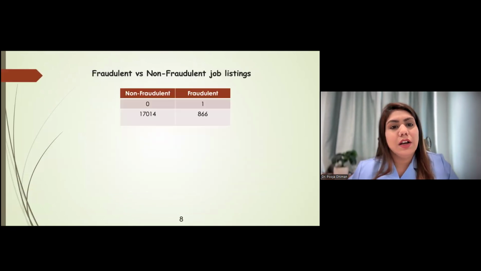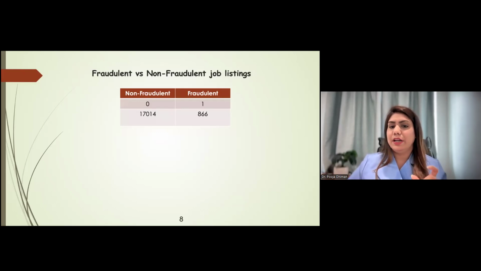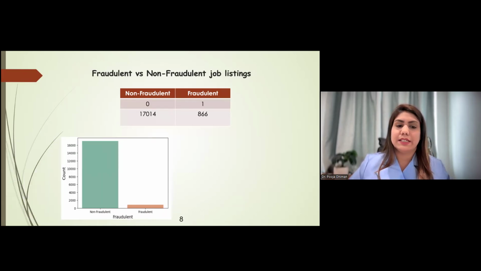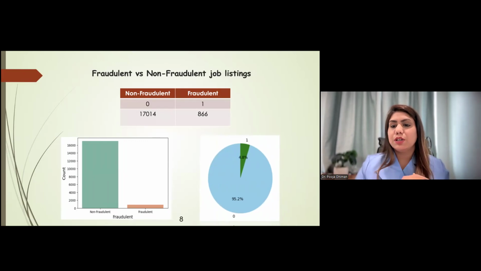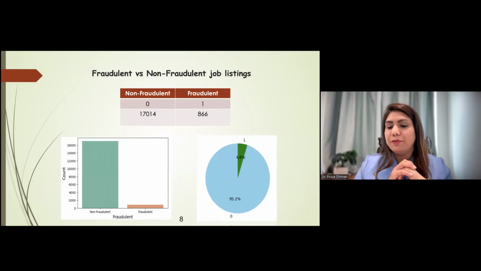Let's start. Fraudulent and non-fraudulent jobs are distributed in this. So there is a very small part of the jobs in the category of fraudulent, that is 866. So here we can see that there is an imbalance between the fraudulent and non-fraudulent jobs. If we talk about the ratio, only 4.8% of jobs are fraudulent.